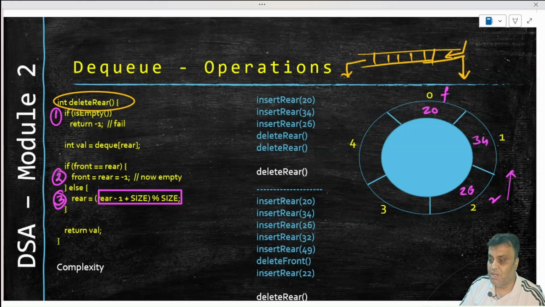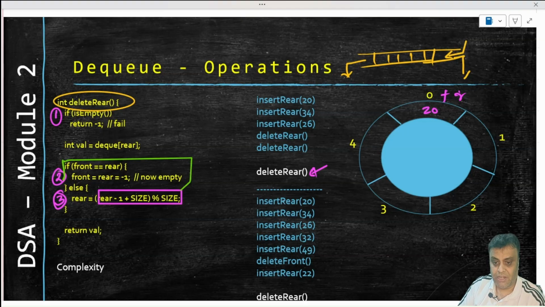So rear goes backward here, so let's put rear here, and we had delete rear. One more delete rear will make rear come here, and therefore these elements will not be there, and then one more delete rear. This last delete rear will do what? This will take rear here, but it can't go there. Why? Because front and rear are the same, right? And so what we are talking about right now, we are talking about this particular second case.